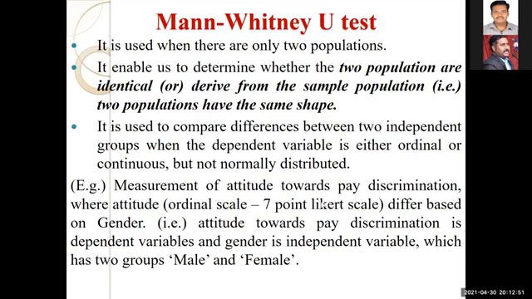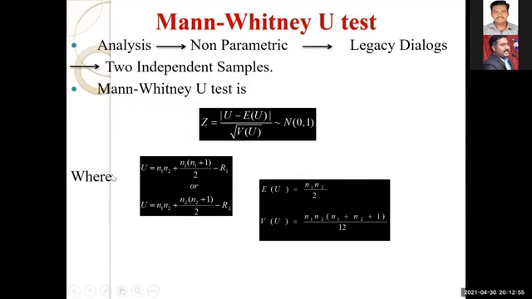Next. Yes, fine. So this is the formula they use when calculating manually. First, when you are doing it manually, for the data collected for the variables, they will go for ranking. That's why it is called the Wilcoxon rank sum test.